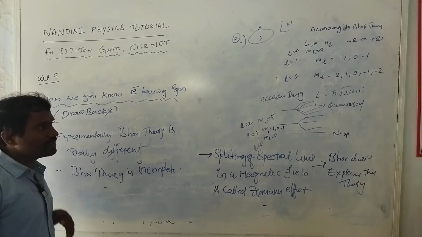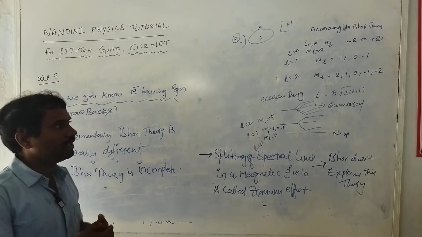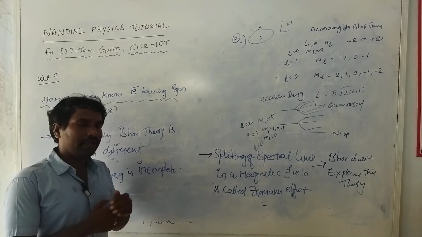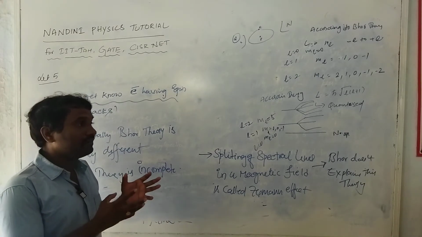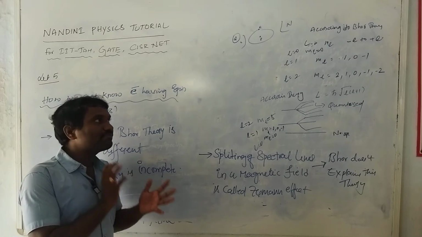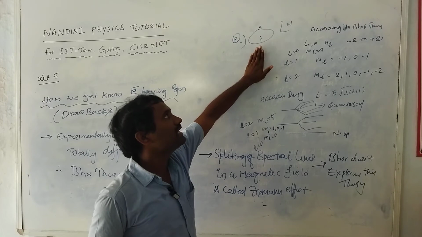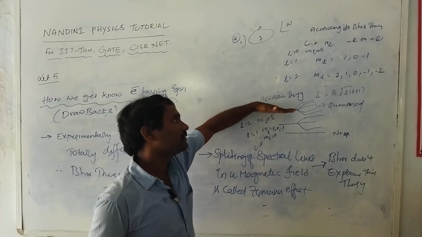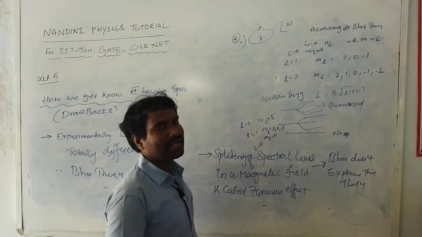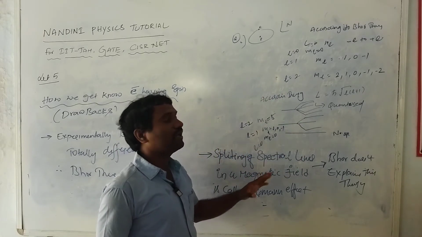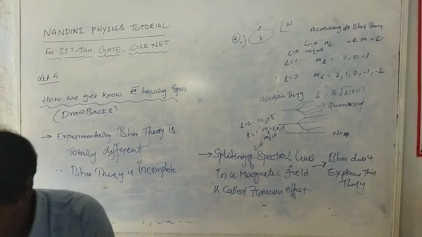Further, he considered that the electron has some intrinsic spin. Due to this intrinsic spin, it creates a magnetic moment. This magnetic moment interacts with the external magnetic field, and this interaction causes the splitting of spectral lines. This phenomenon is called spin orbit interaction. Bohr theory cannot explain spin orbit interaction either. That is the theory. I'll write it here.